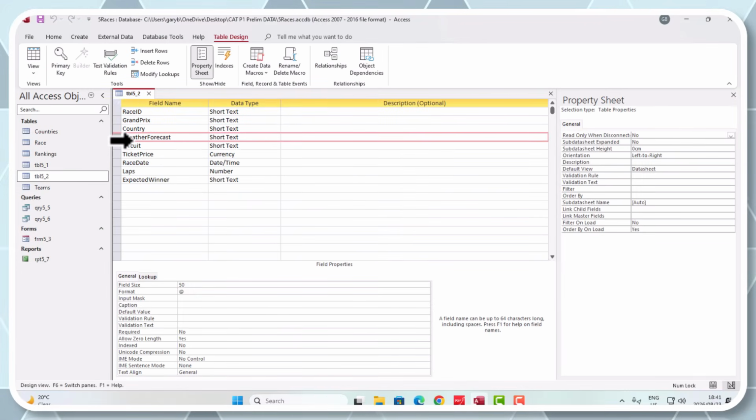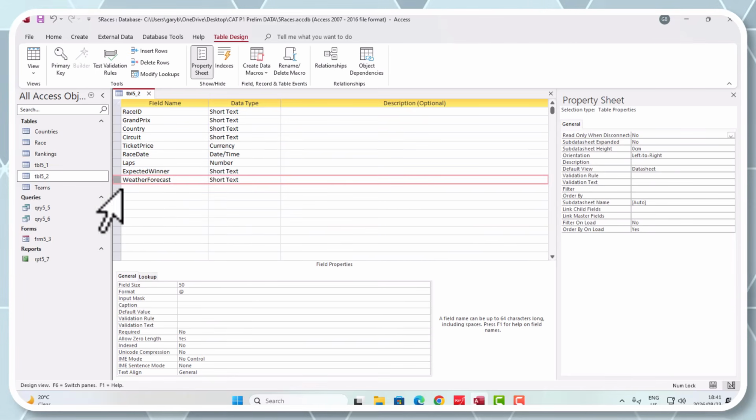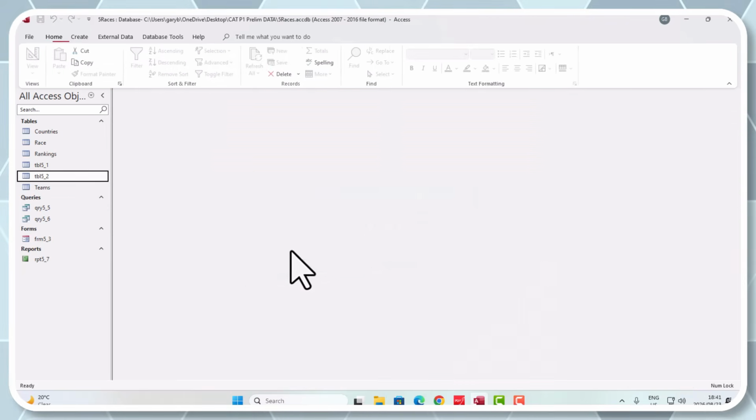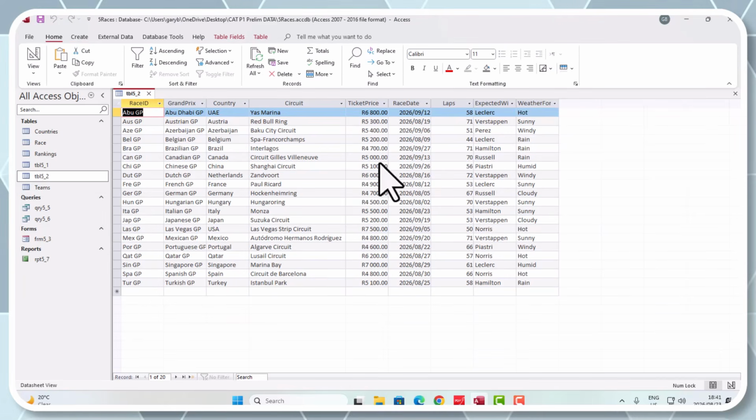Here it is. And I'm still in design view, and we can drag this right down to the bottom, and that is now at the end of the table. To confirm this, I'm sure I don't have to do this, but just to prove, let's double click this one, let's play it, and we can see the forecast is now at the end of the table.